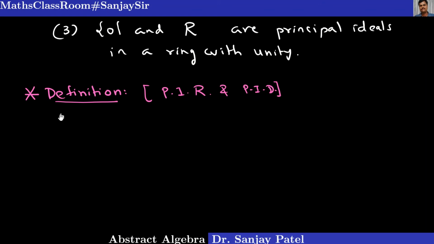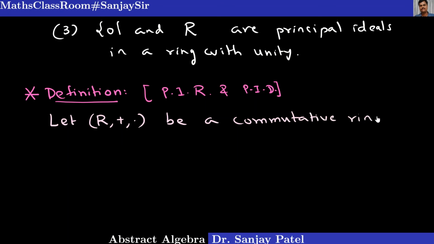So let R, plus, dot be a commutative ring, with unity. Or unity may not be required. Let R, plus, dot be a commutative ring.